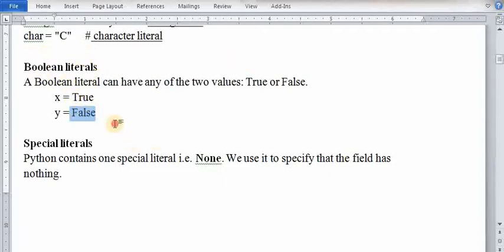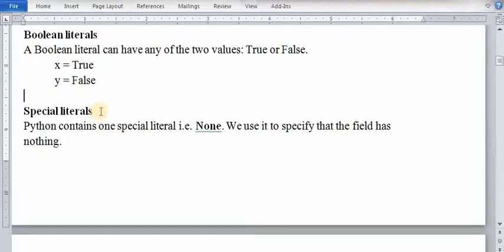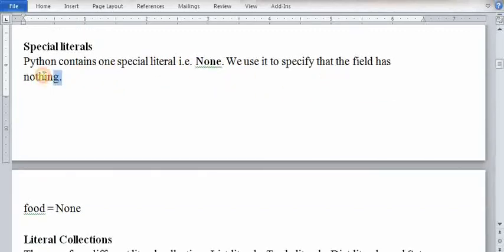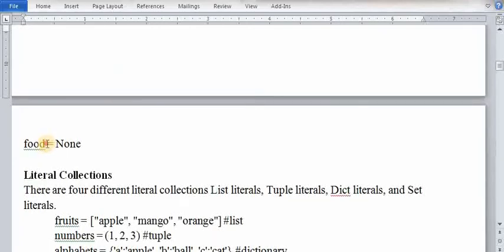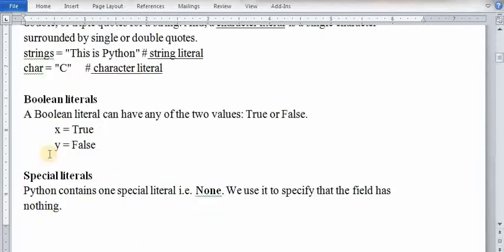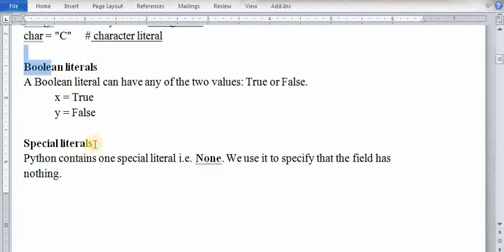Now Python provides some special literals also, that is None. It is not supported by other languages like C, C++, Java, etc. None is supported by Python only. We use it to specify a field as nothing. Suppose we have taken a variable food and we have declared it as None, it means food has no value. So it is clear. So how many types of literals are there? Numeric literals, string literals, Boolean literals, and the special literal, that is None. So this is about literals.